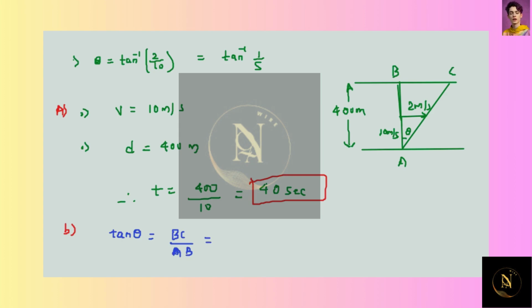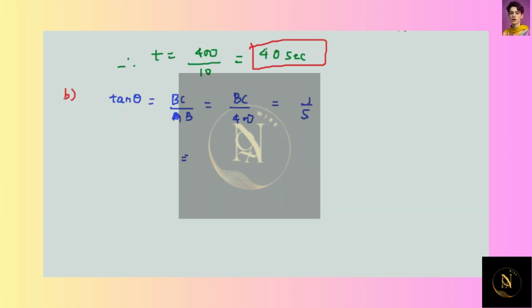AB is given as 400, and tan theta is also given as 1 divided by 5. After solving, we will get BC is equal to 80 meters. So this is the required value.